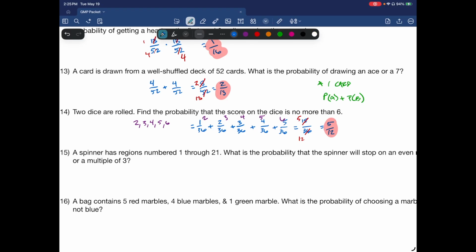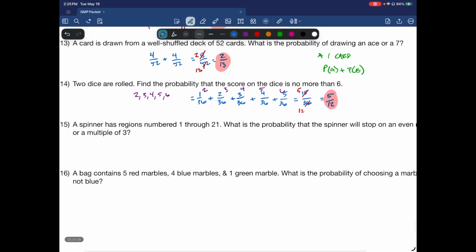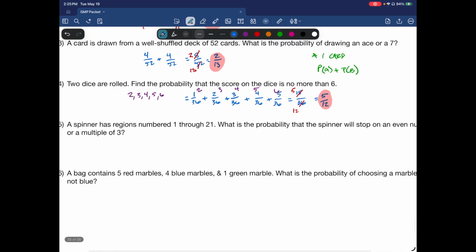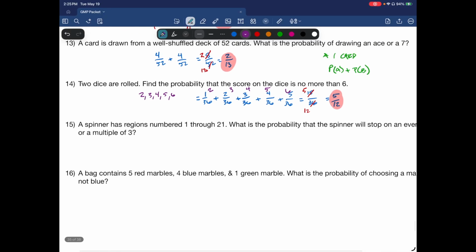Okay. A spinner has regions numbered 1 through 21. What is the probability that the spinner will stop on an even number or a multiple of 3? Okay, so the even numbers would be 2, 4, 6, 8, 10, 12, 14, 16, 18, and 20.